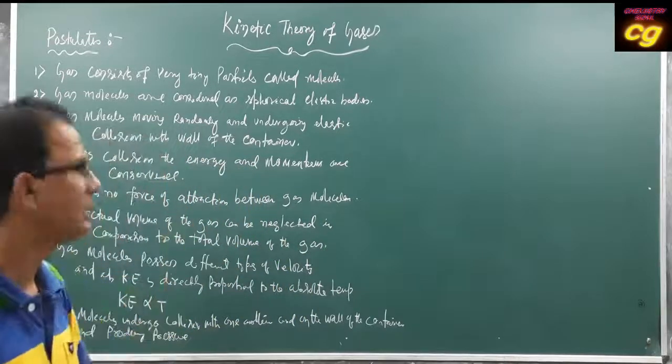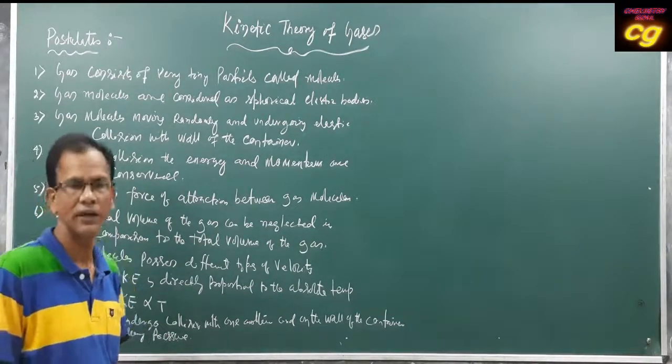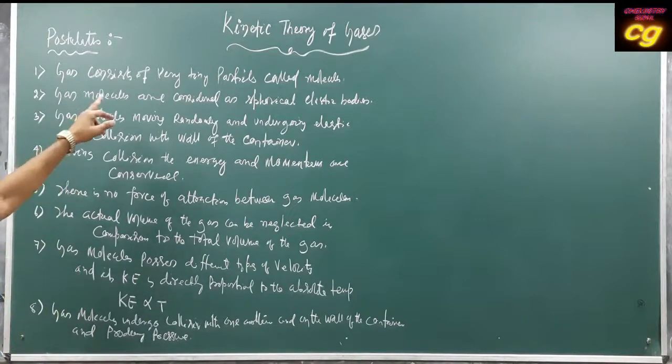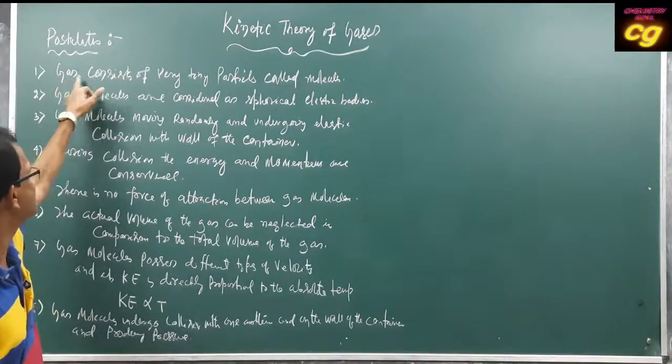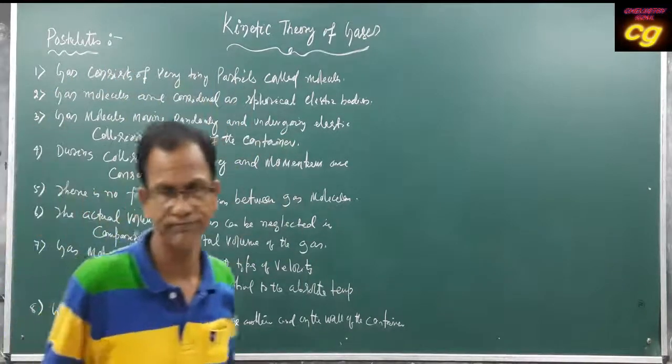So what are the properties of ideal gas? Let us discuss the features. Gas, meaning ideal gas, consists of very tiny particles called molecules.